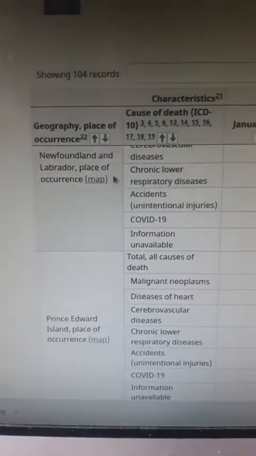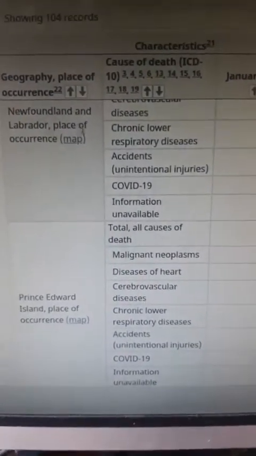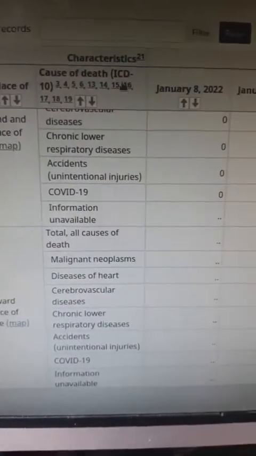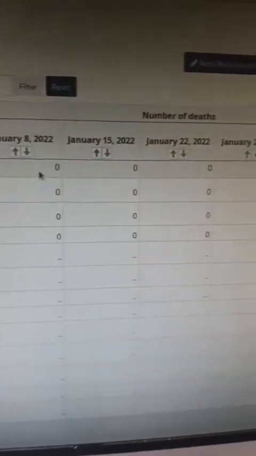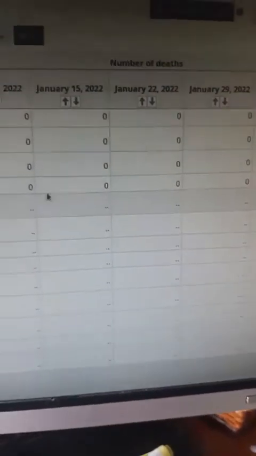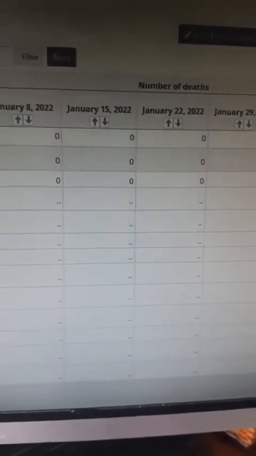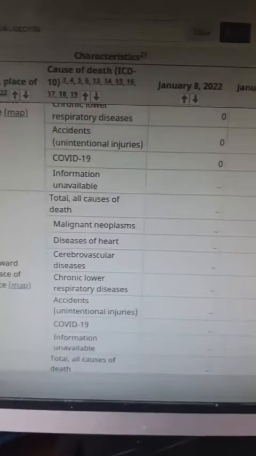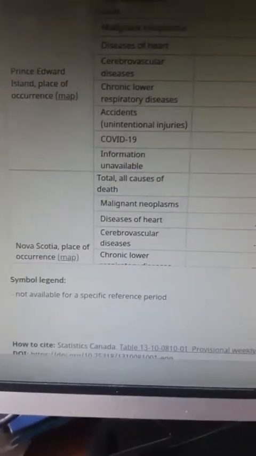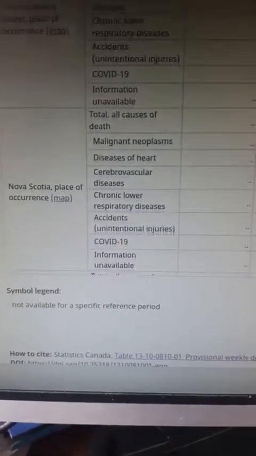So you would see what it shows here. In the first column you have provinces, Newfoundland for example, then you have cause of death, and then you would see how many deaths of a particular type happened in the last 5 weeks of the reporting for that particular province. So let's scroll down a little bit and see,